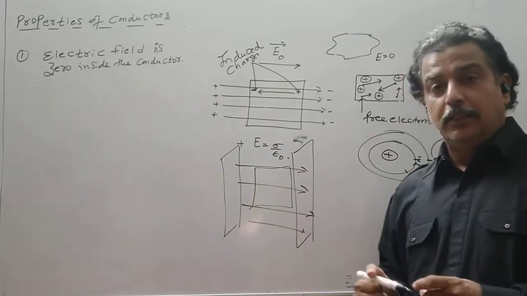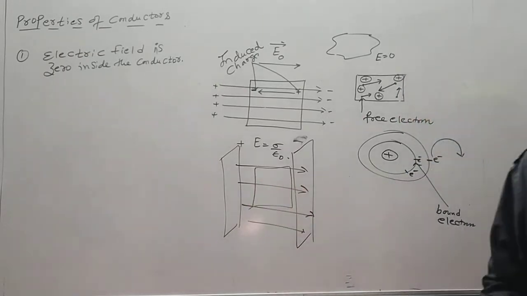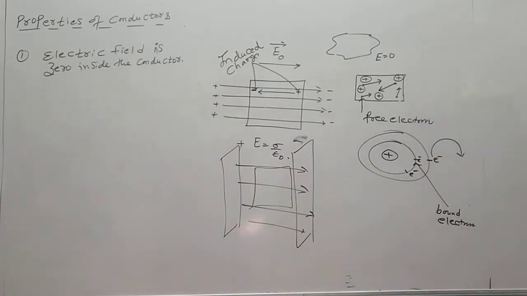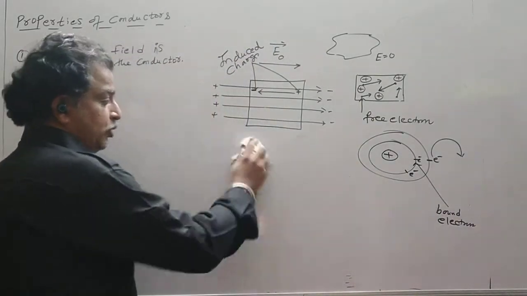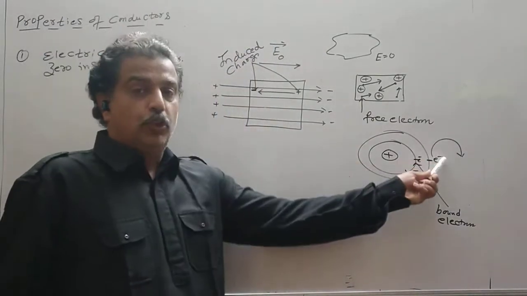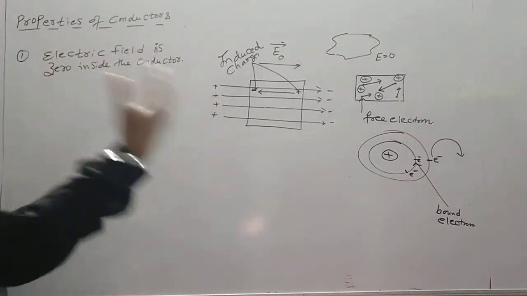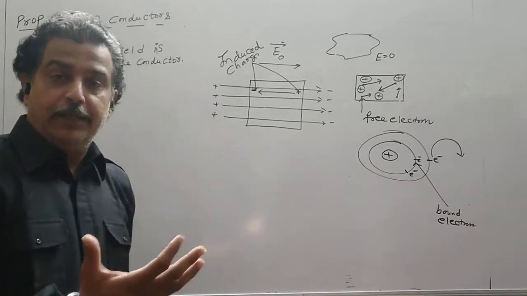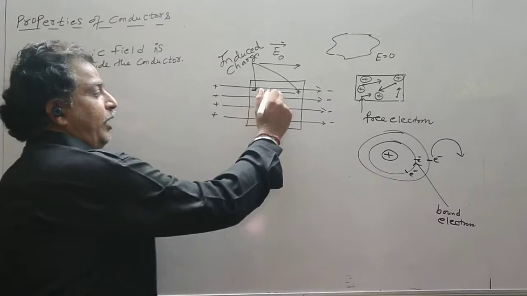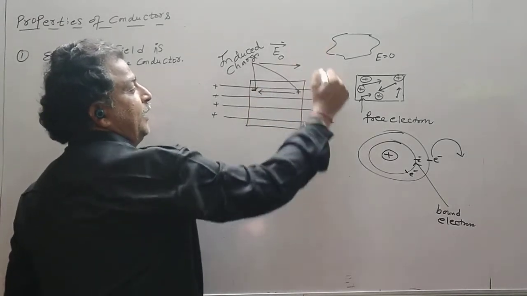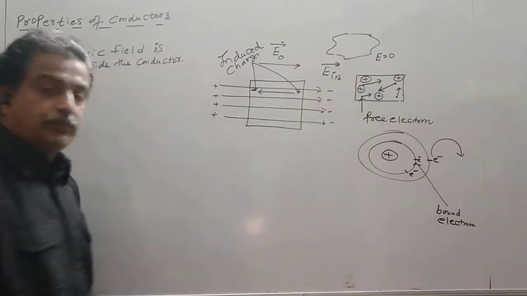We have now placed a conductor in it. So we are not keeping this conductor in contact with this plate. So we call the redistribution of the charges an induced charge. So we have three terminologies: free electrons, bound electrons, and now the induced charges. So now the electrons which were free come up on the surface. This electric field is denoted by E induced, E IN, I am writing.